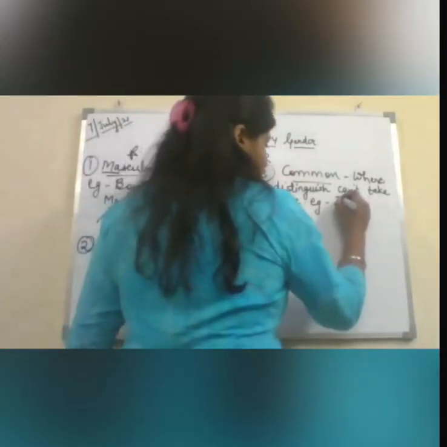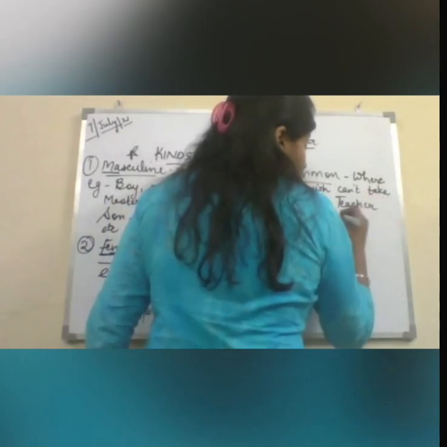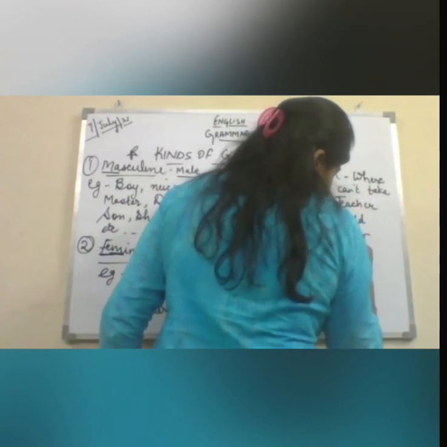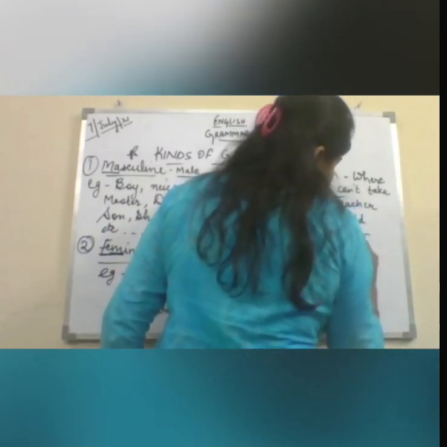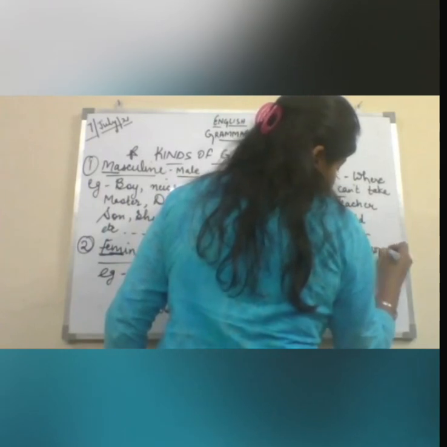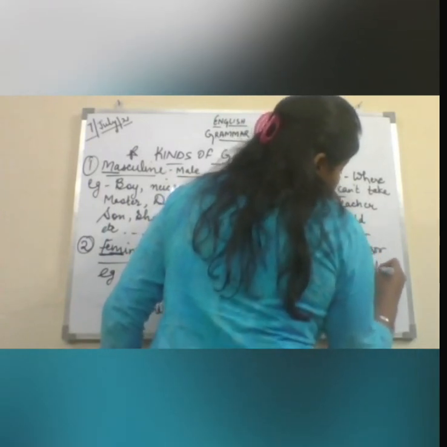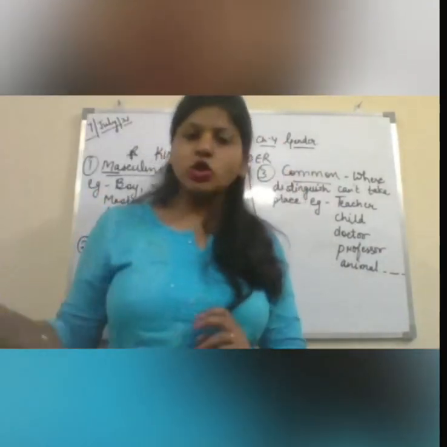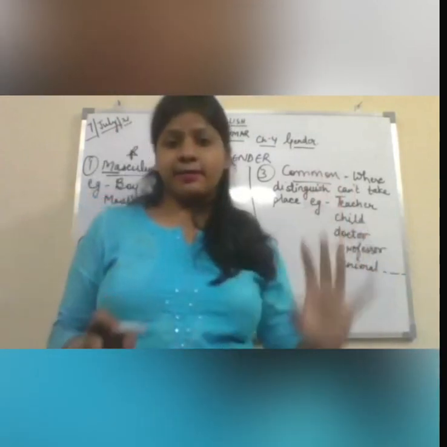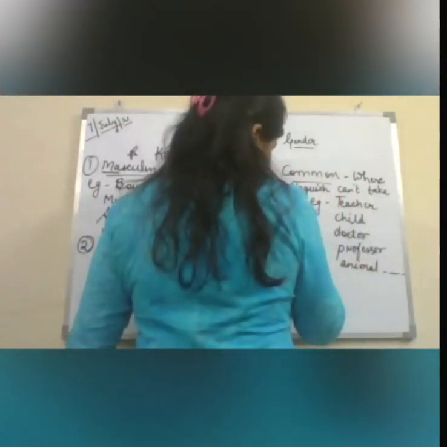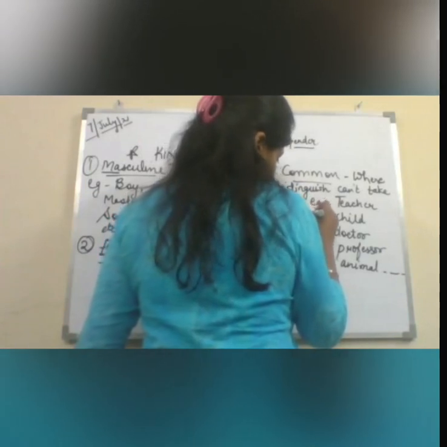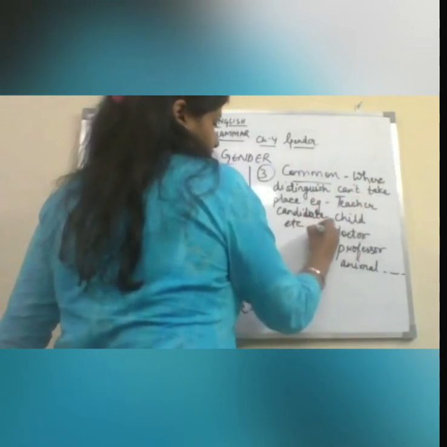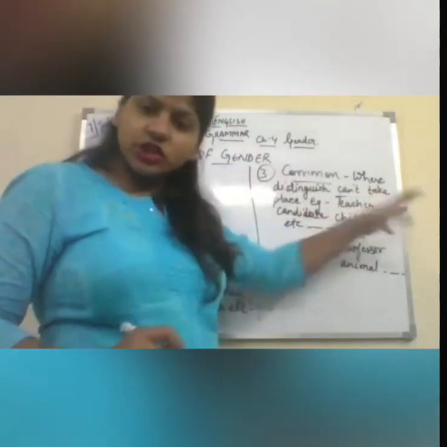For example, teacher, child, doctor, master, professor, animal, and so on. There is no ending table. There are many you will find in which there is no ending table. Candidate, etc., etc. Fine. Let's jump on with the teacher we have discussed.